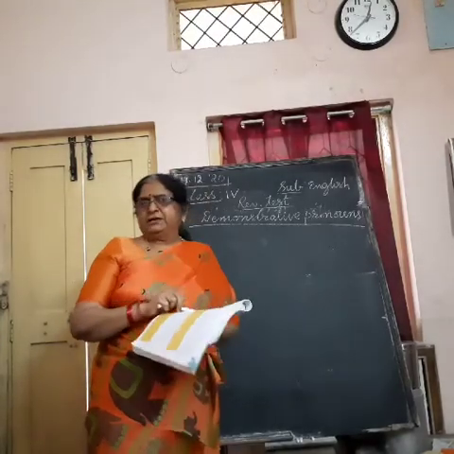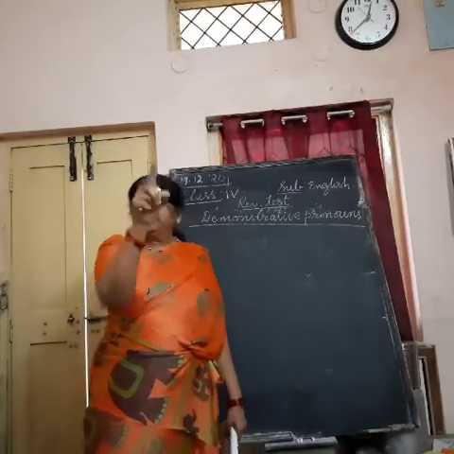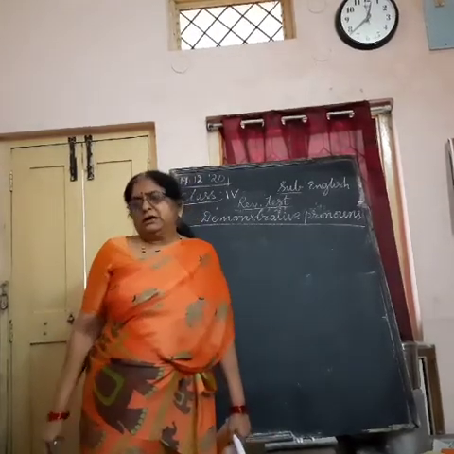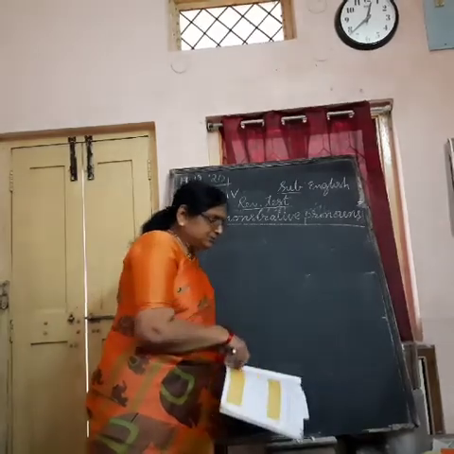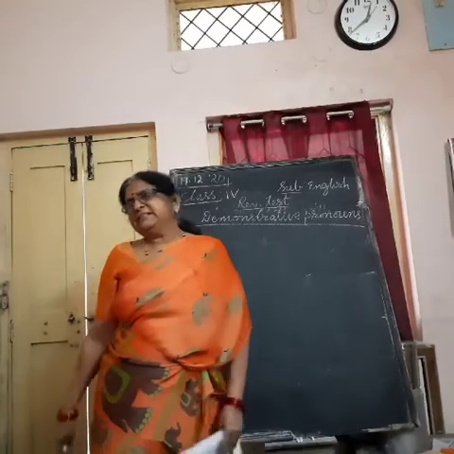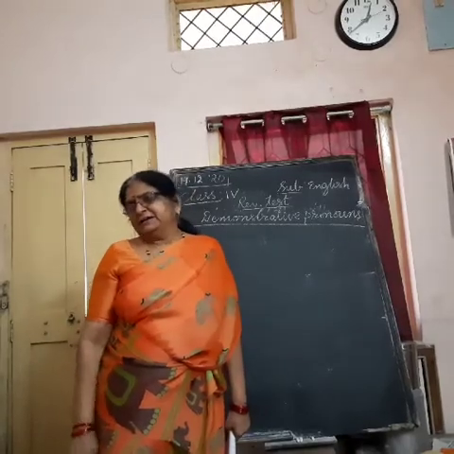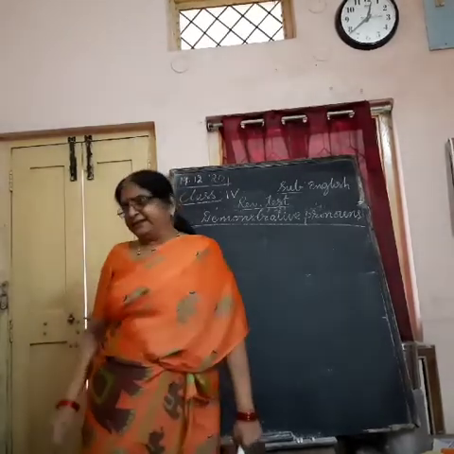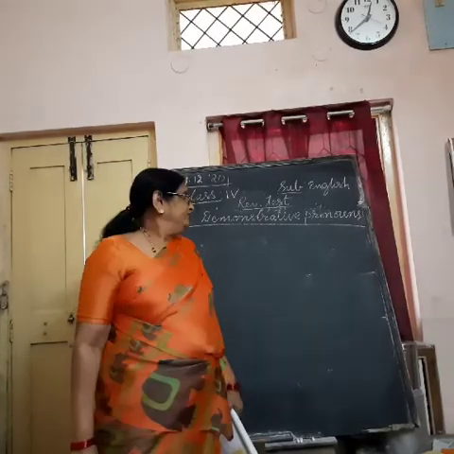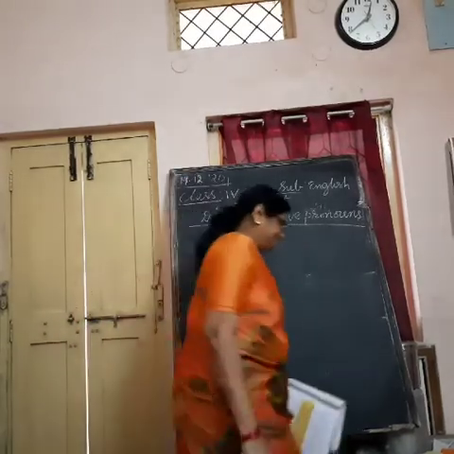If it is far and you want to point out and show, you say that. For singular, for plural you say those. Understand? For singular which is close to you, say this to show. Plural, so many in number, you say these. Okay. And here, there. Understood what I said? So we are going to tick the correct answers in this exercise.